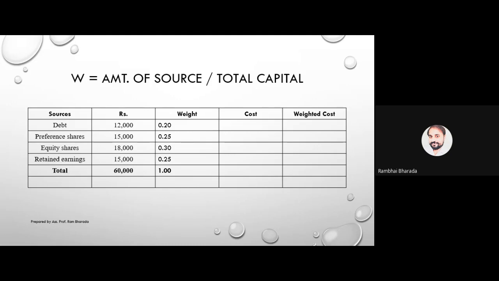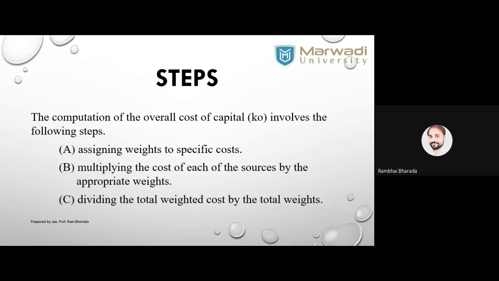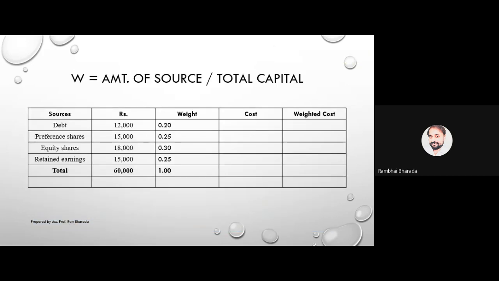Step number 1 and column number 3 is clear. Now moving to step number 2. How to assign a weight? Amount of capital upon total capital. Number 2, multiply the cost with weight. Now look at this question. Cost is given to you: 4, 8, 12 and 11%. Write down the cost here. In the column of cost, 4% means 0.04, 8% means 0.08, 12% means 0.12 and 11% means 0.11.